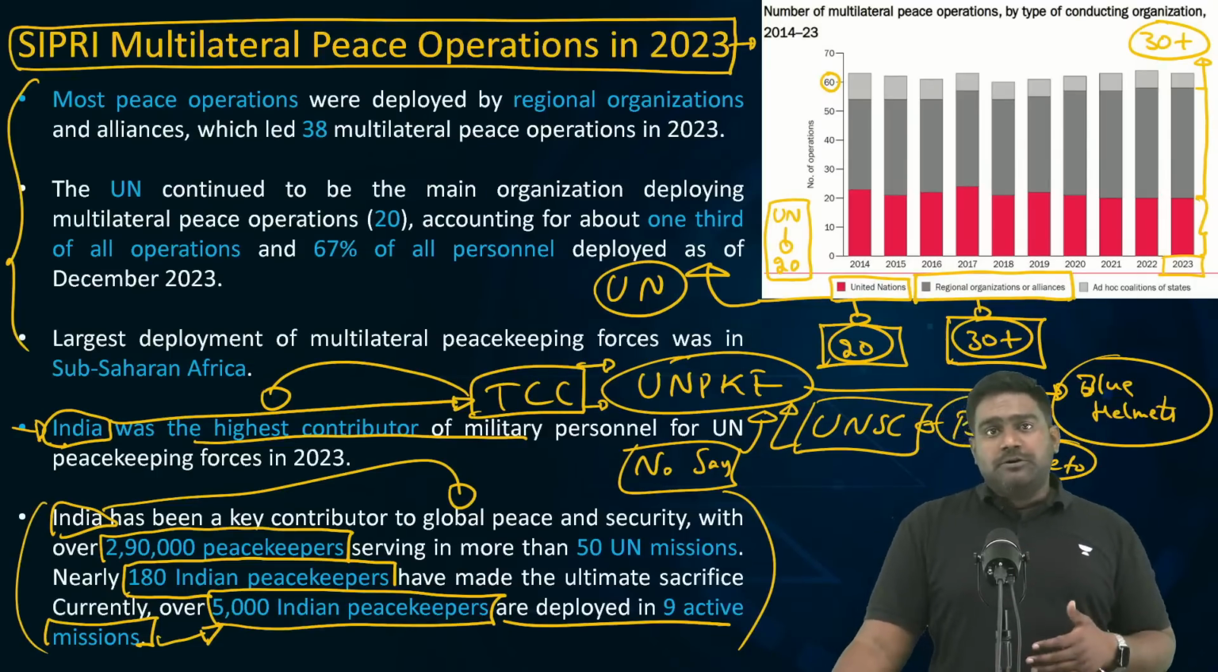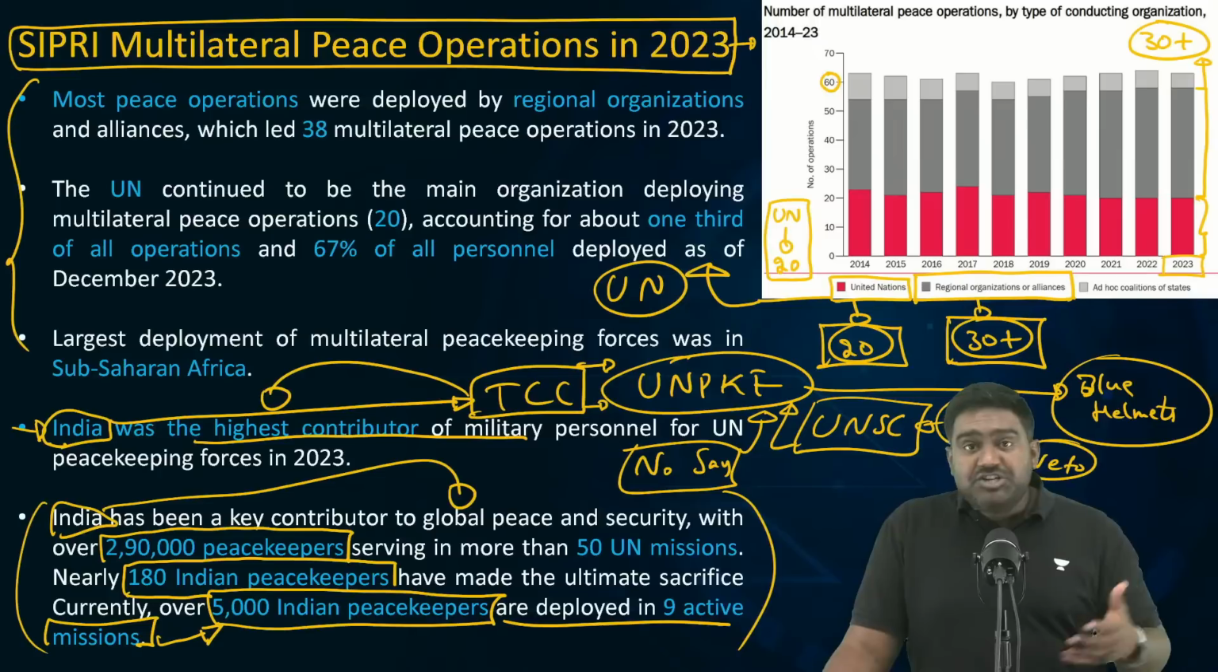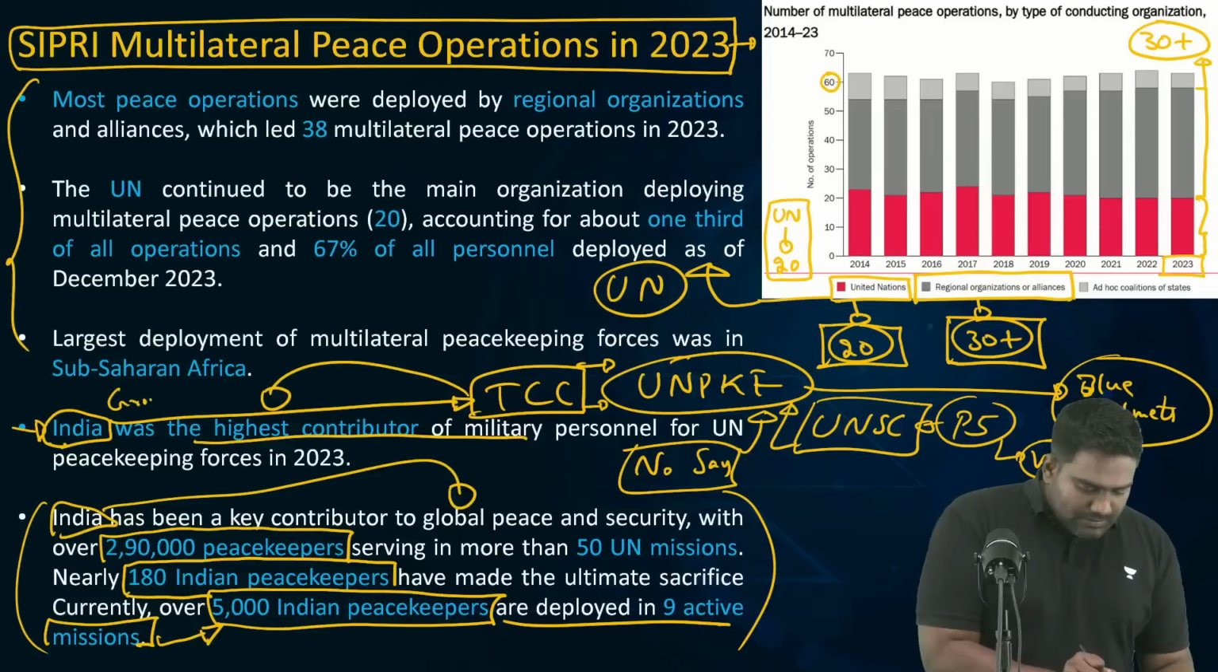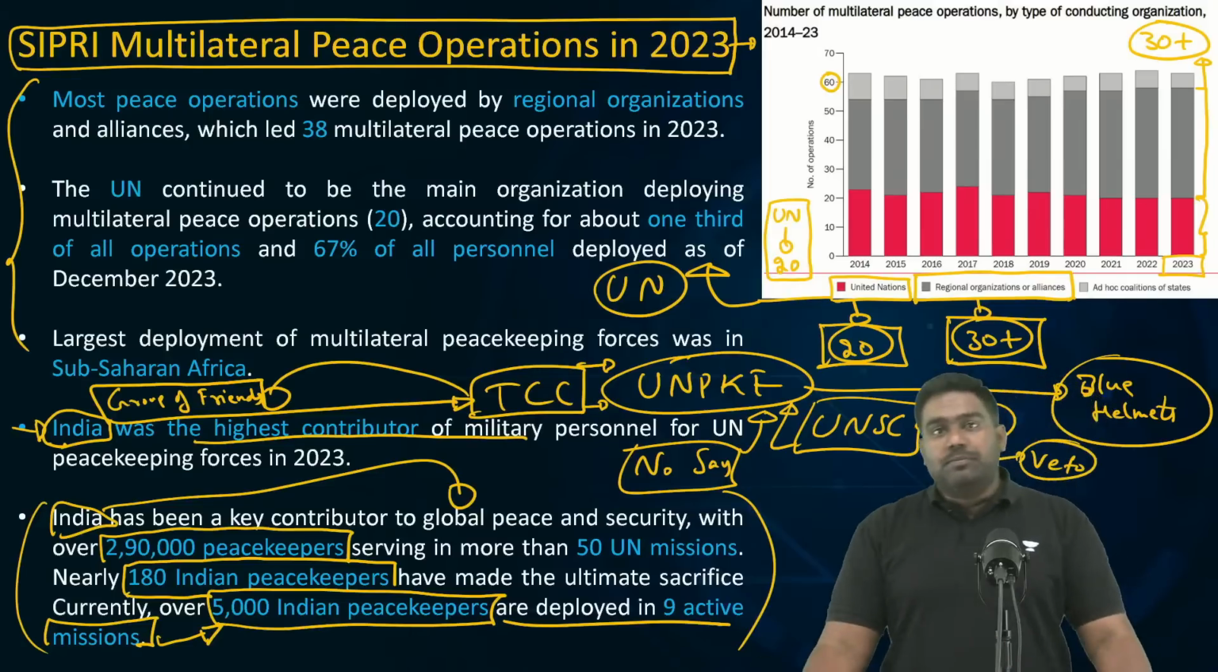And troop contributing countries are pushing for this. And we have formed an initiative called the Group of Friends Initiative, to ensure that UN peacekeepers can be protected and crimes against peacekeepers can be held accountable.